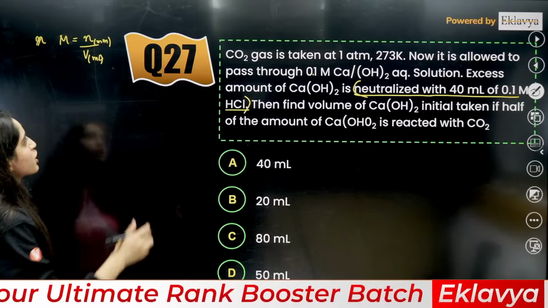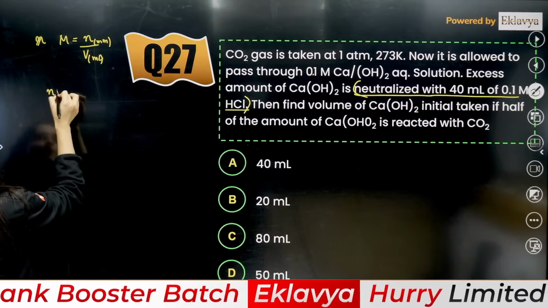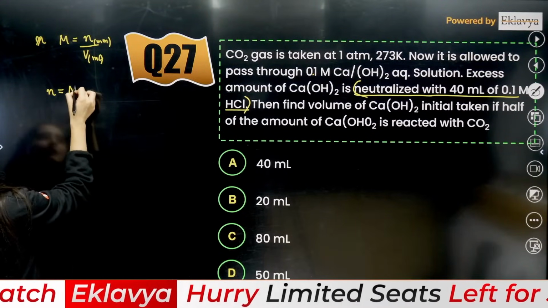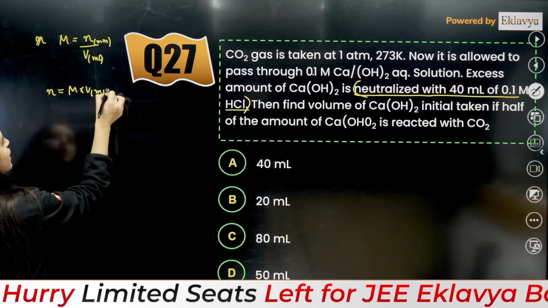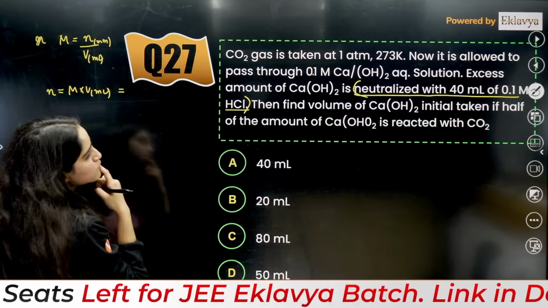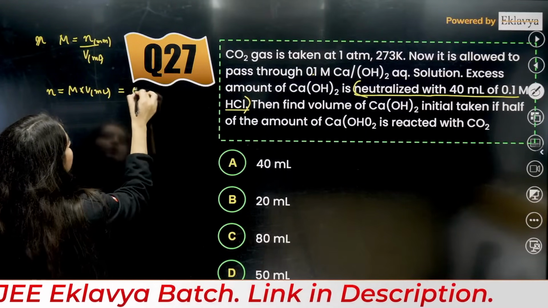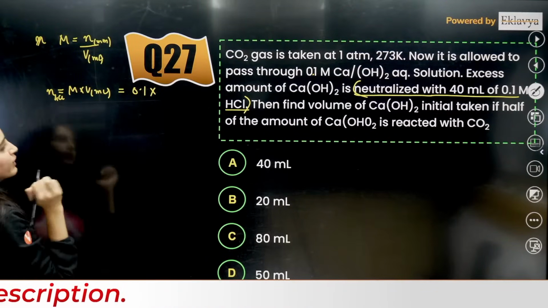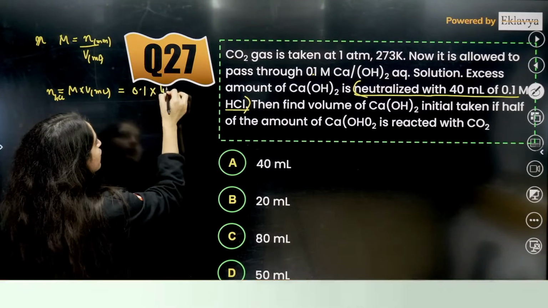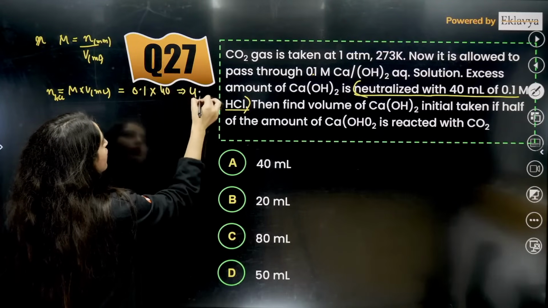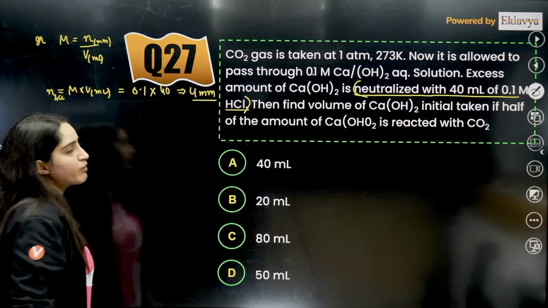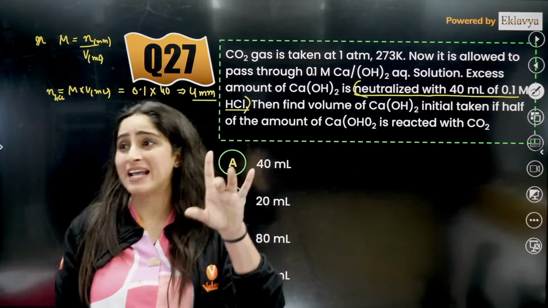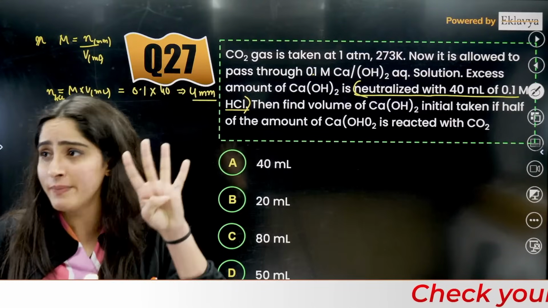So millimoles will be molarity into volume in milliliters. Molarity is 0.1 for HCl, right? I am calculating for HCl. Volume is given to be 40, so it is going to be 4 millimoles. Number of moles of HCl is 4 millimoles.